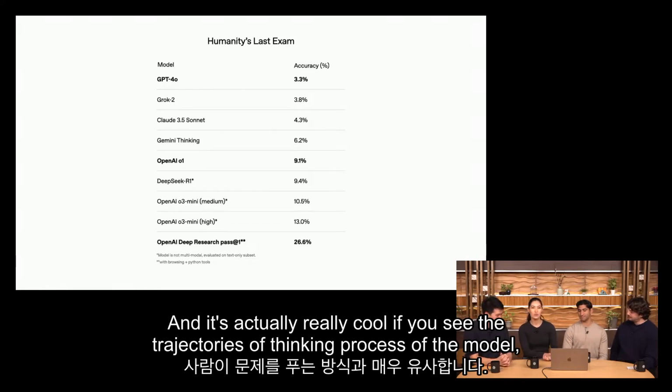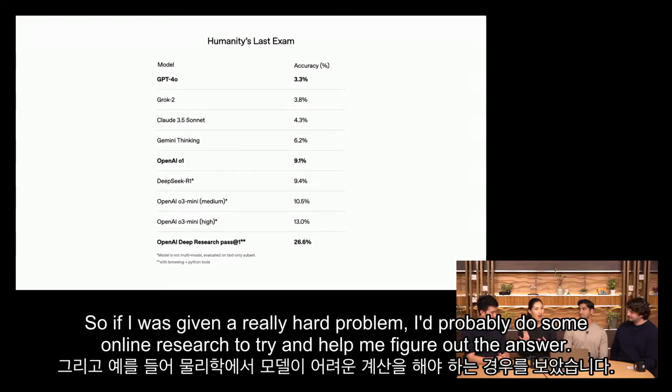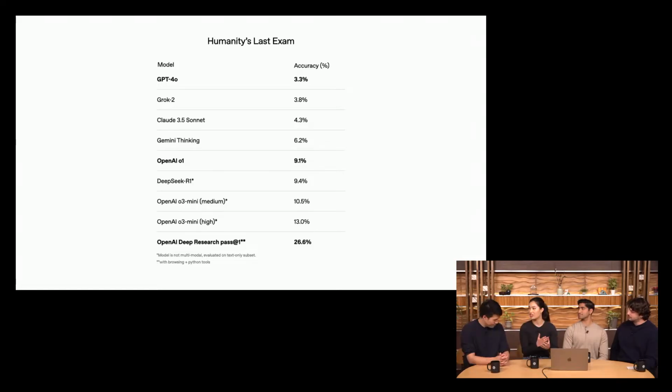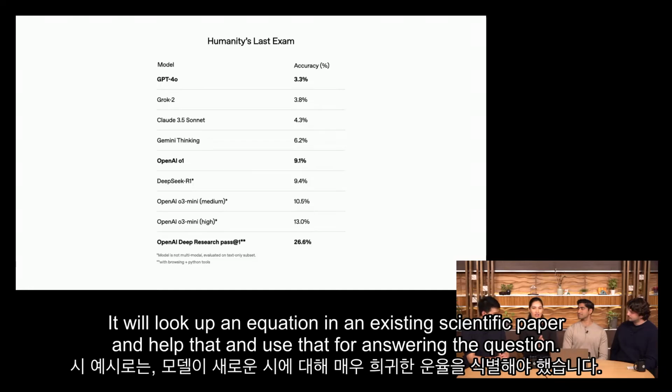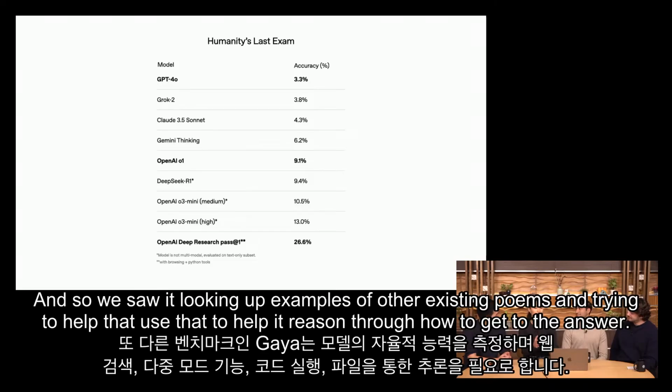And it's really cool if you see the trajectories and thinking process of the model, because it's very similar to how a human would solve a problem. If I was given a really hard problem, I'd probably do some online research to help me figure out the answer. And we've seen examples, for example, in physics, where the model has to answer some hard calculation. It will look up an equation in an existing scientific paper and use that for answering the question. Or in a poetry example, the model had to identify a very niche poetic meter for a new poem. And so we saw it looking up examples of other existing poems and using that to help it reason through how to get to the answer.